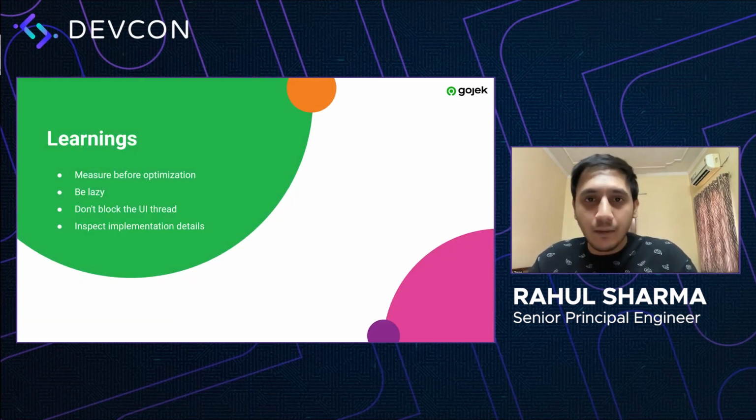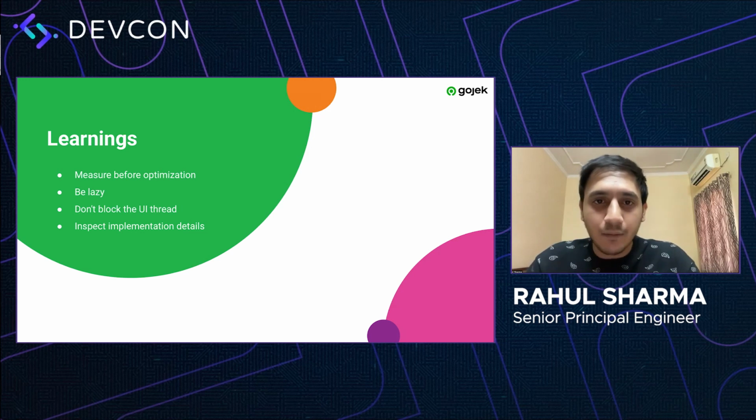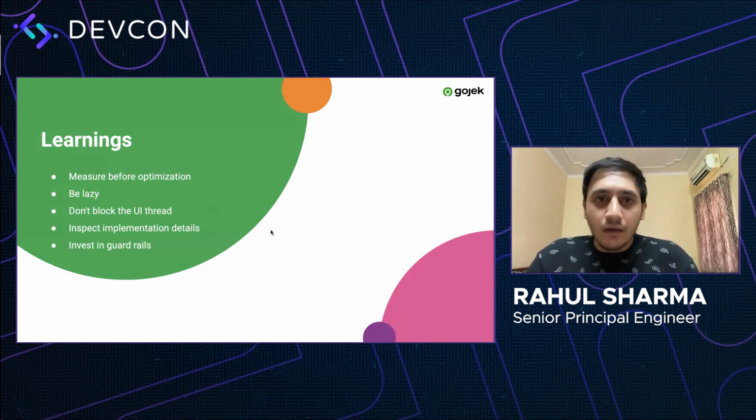Fourth, inspect implementation details. Profile your application regularly to understand the implementation details of your code. This way, you'll always be aware of the biggest opportunities, and sometimes you might be surprised at the findings. A very recent example here was around a major redesign that we shipped for Homescreen, where we noticed that incorporating profiling from day one gave us a very good result in our warm start, which decreased by 50% as a side effect.